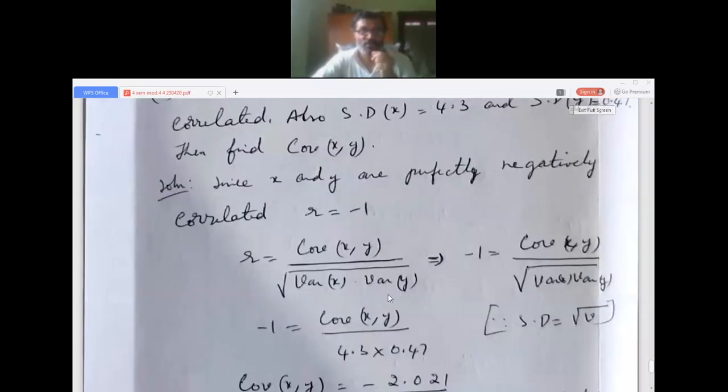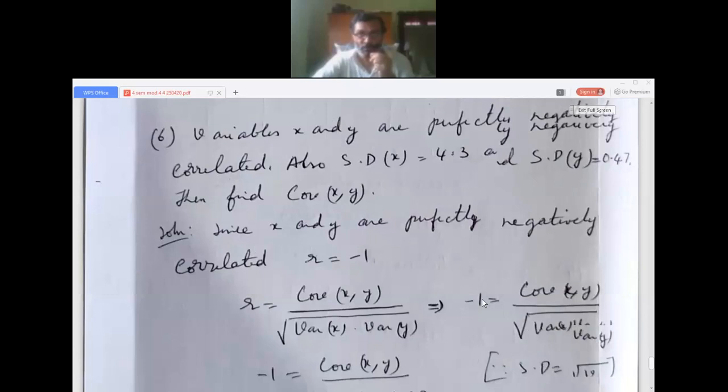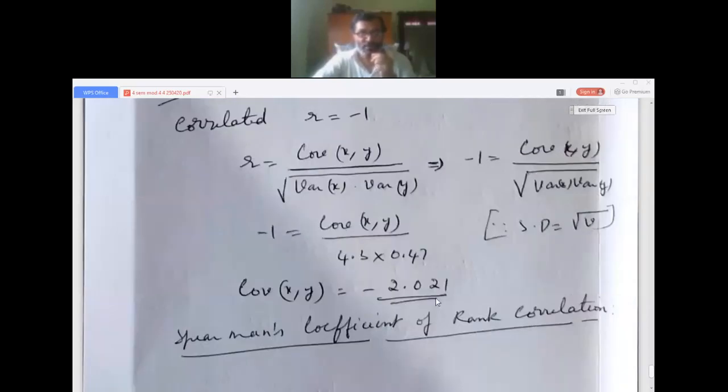Then use this. You know they are given standard deviation, where standard deviation is square root of variance. So in place of square root of variance of x, you write 4.3. In place of square root of variance of y, you write 4.47. And then calculate it to find out covariance of x, y. So you'll get the answer as this. Standard deviation is square root of variance.